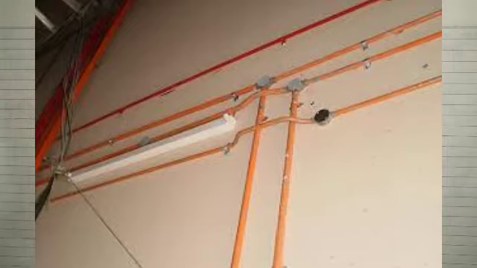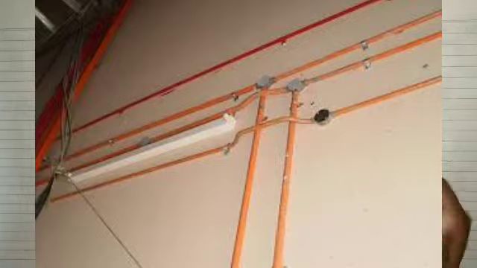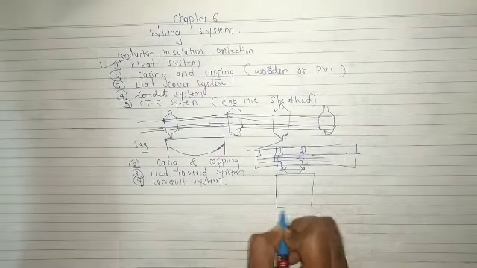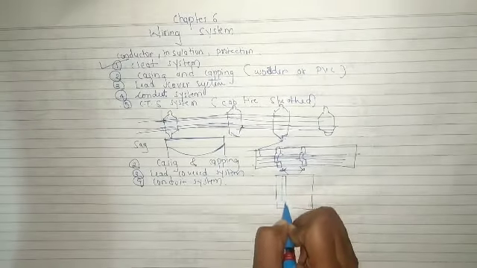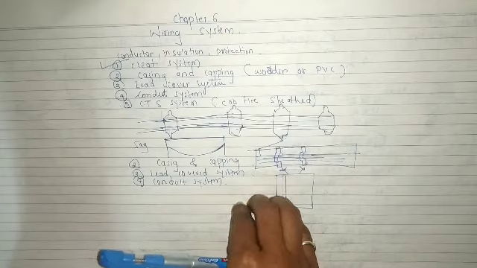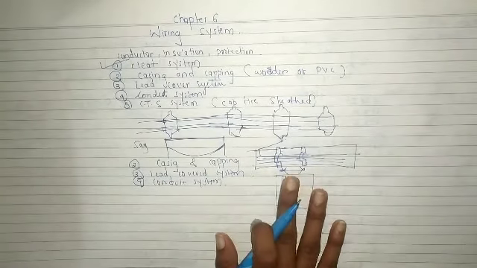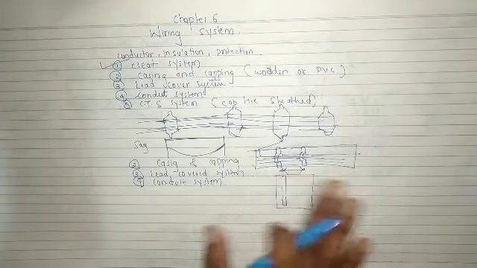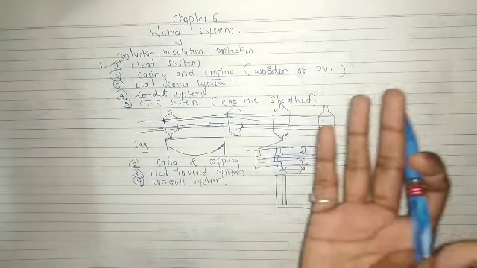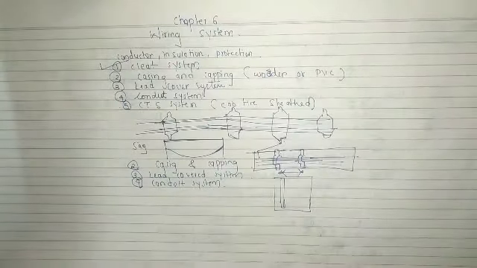The conduit can be buried under the plaster. Now consider this is our wall. We can directly place this on our walls, or we can bury this under the wall. If we bury it under the plaster, the conduit system is not visible to our eyes. You can see the diagram.